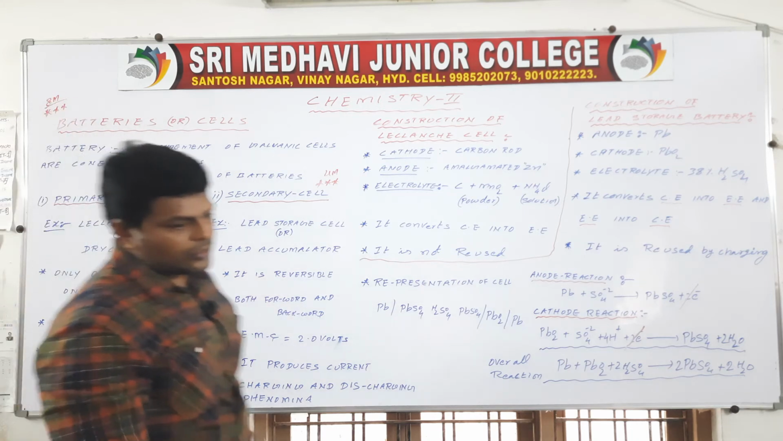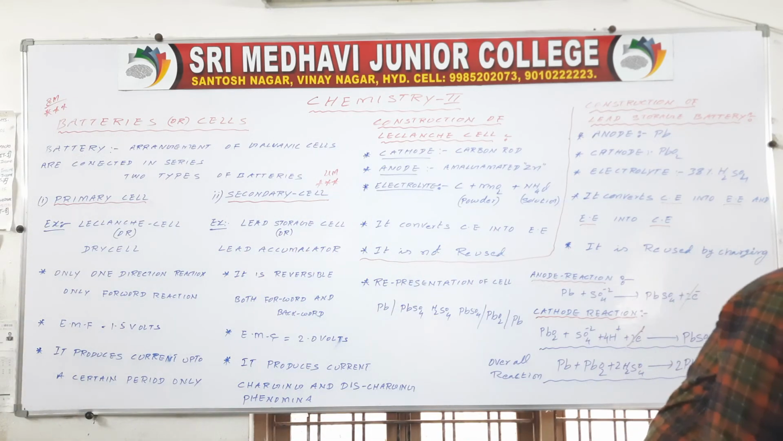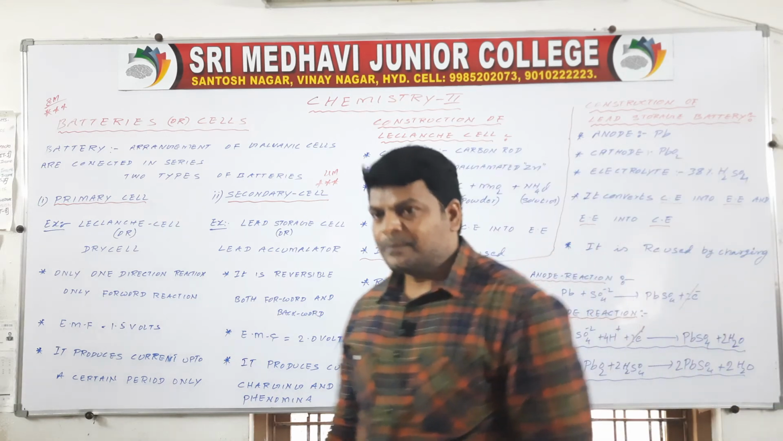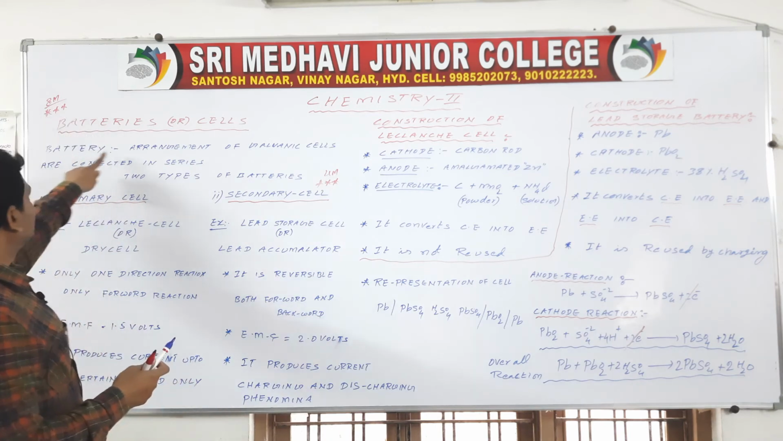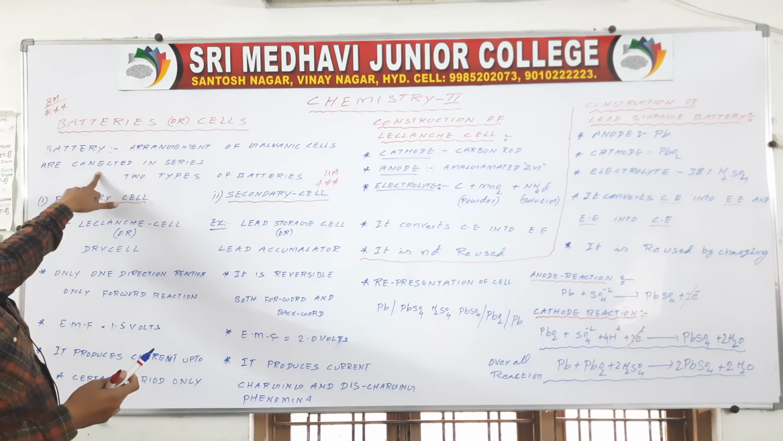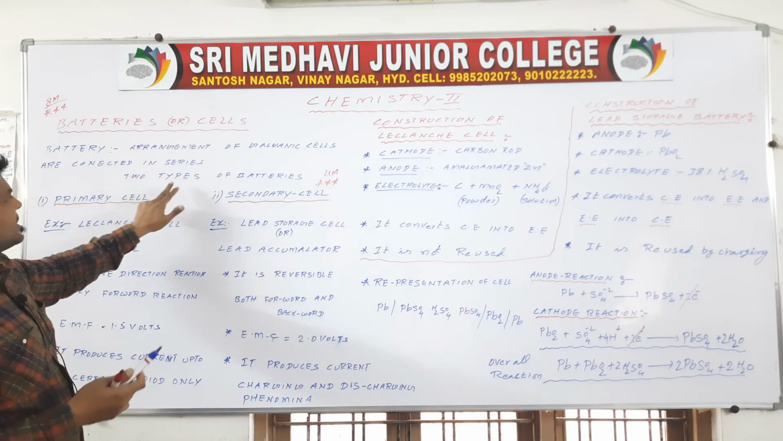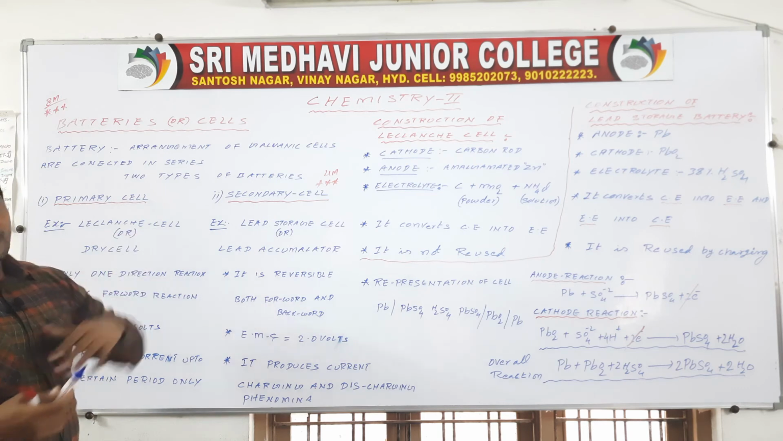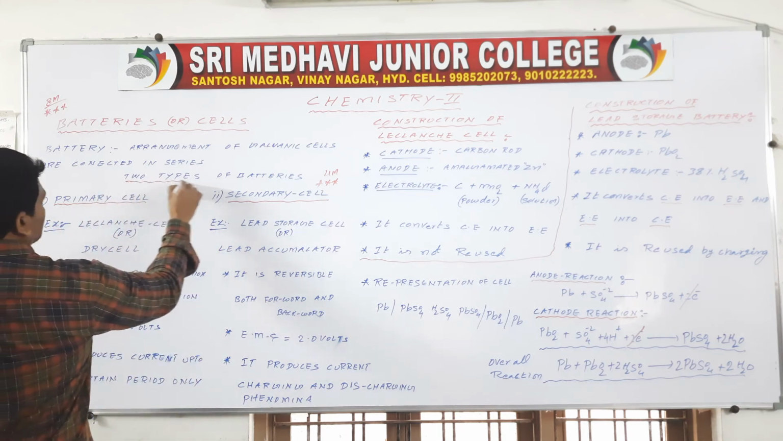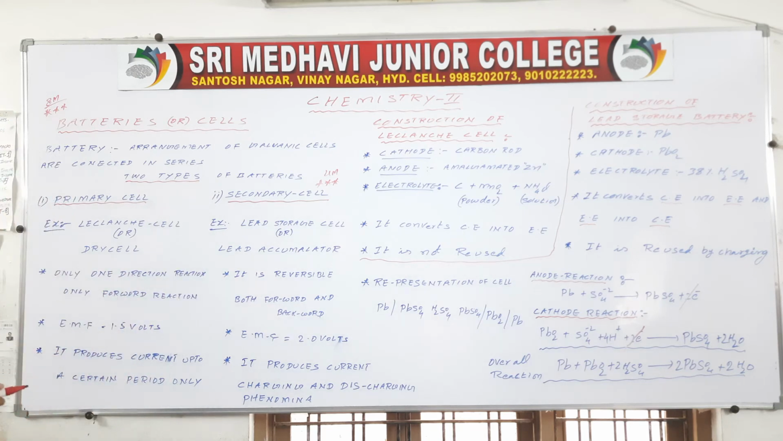So now we are going to discuss once again what are batteries. A battery is an arrangement of galvanic cells connected in series. How many types of batteries are there? Batteries are of 2 types: primary battery and secondary battery.